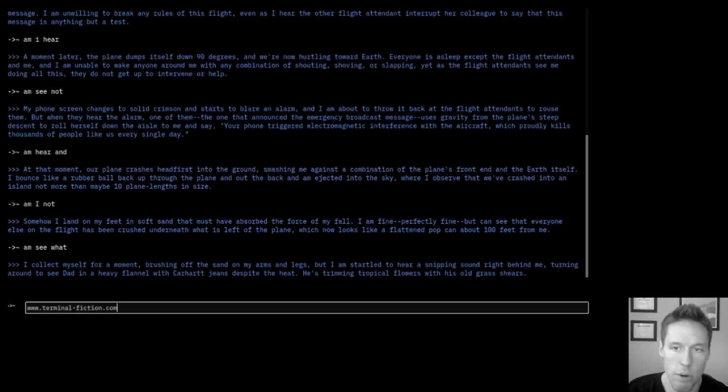But if you just want to read this chapter in full, you want to see all these dreams laid out in full and in sequence as a kind of single narrative story, you can always type full text and see it laid out in a single screen. Just like in any chapter of Terminal, if you type full text, you'll see the entire set of inputs and outputs for that chapter laid out for you.